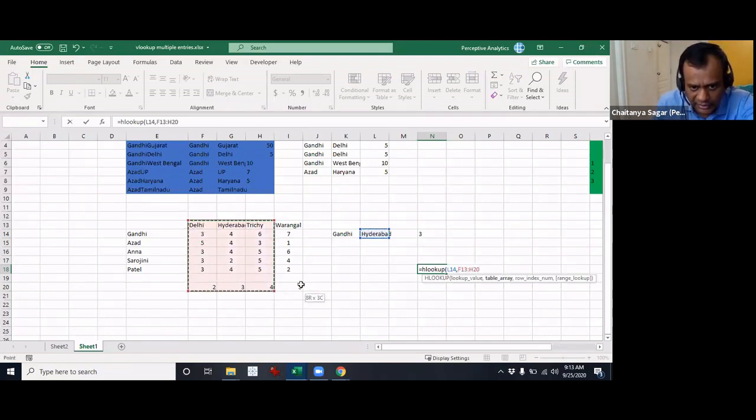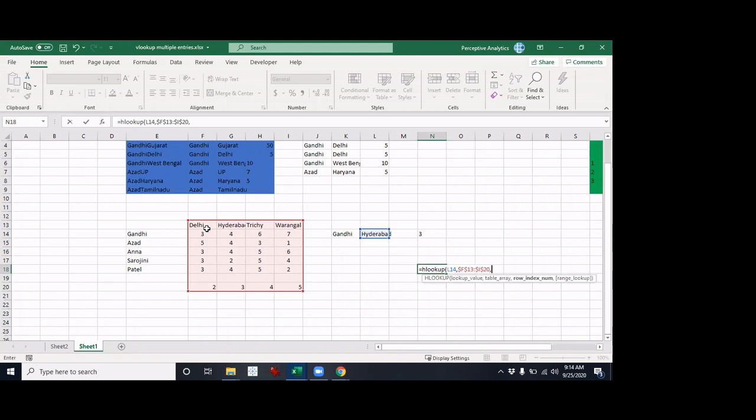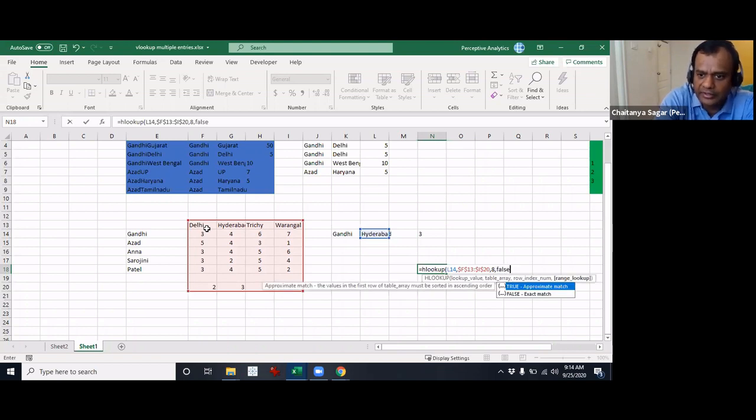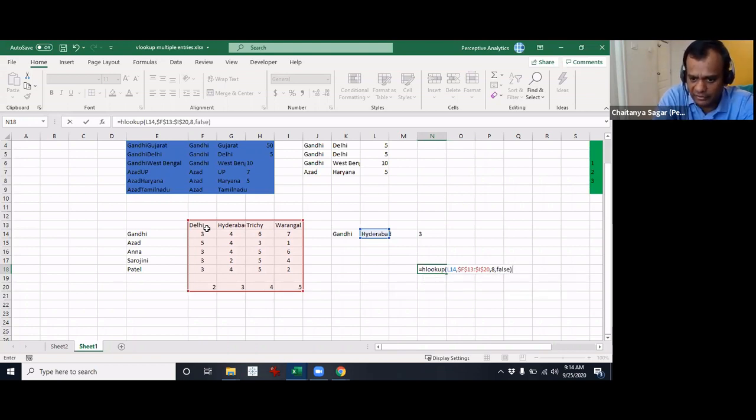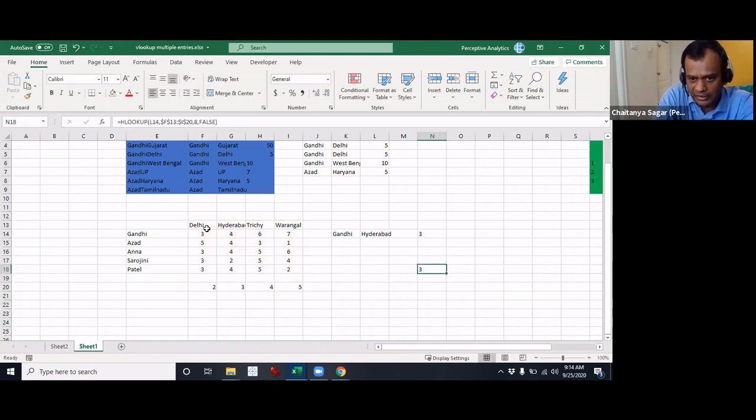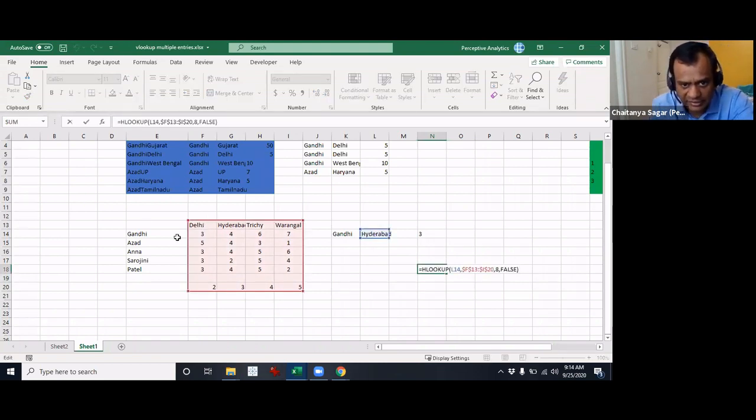I'm going to hit an F4 here, and comma, and I see 1, 2, 3, 4, 5, 6, 7, 8. So you have to count the first row also. Is it 7 or 8? I thought it is 8. 1, 2, 3, 4, 5, 6, 7, 8. Okay, 8, yeah. So it's 8. Okay, and false, which is regular, just like VLOOKUP. Okay, and hit enter. Now you will get the 3. So what's happening, essentially what this gave is, for Hyderabad, it looked up this one and accordingly gave this number.